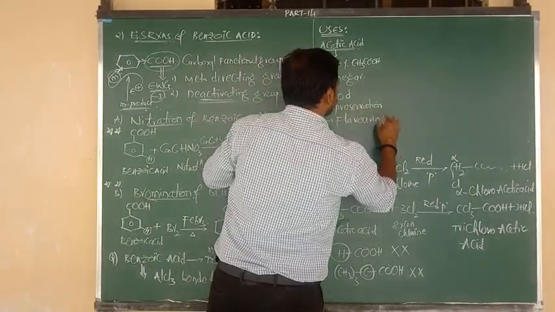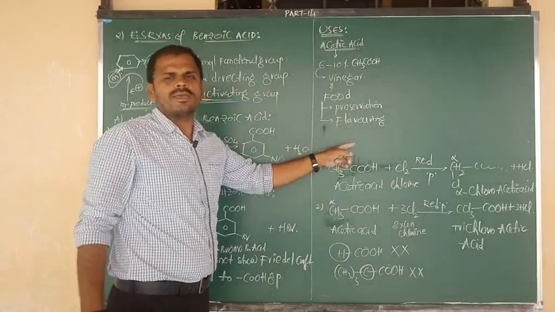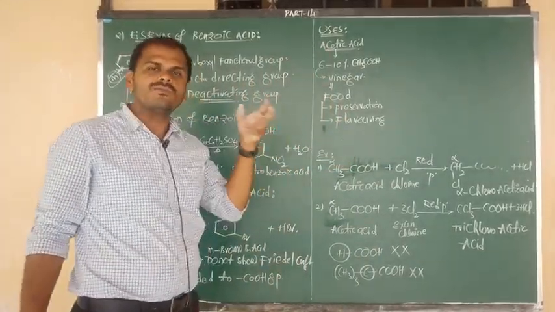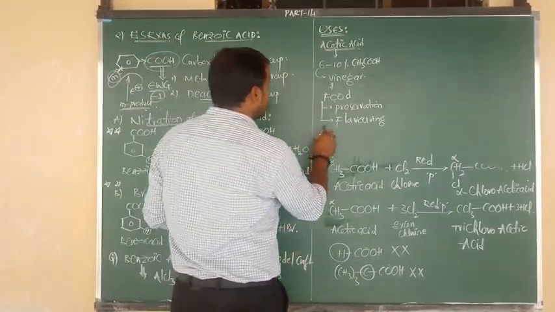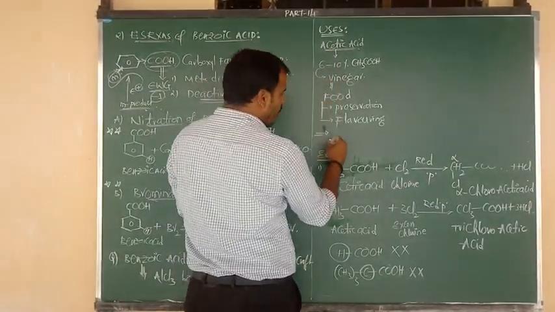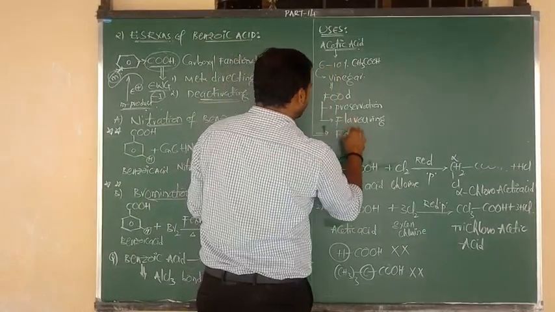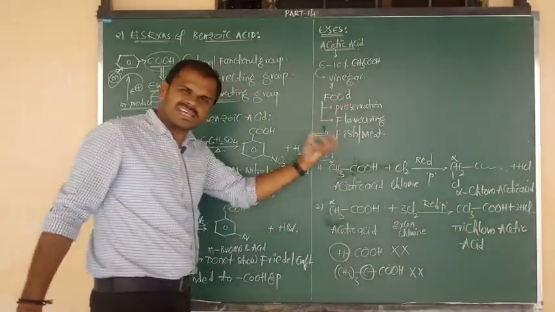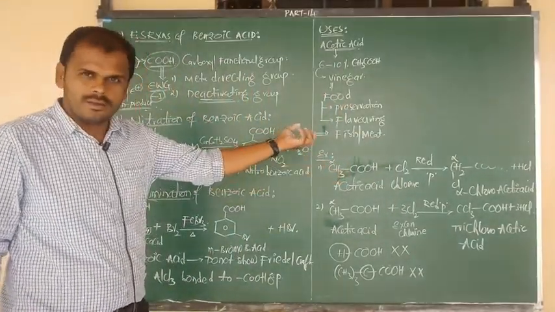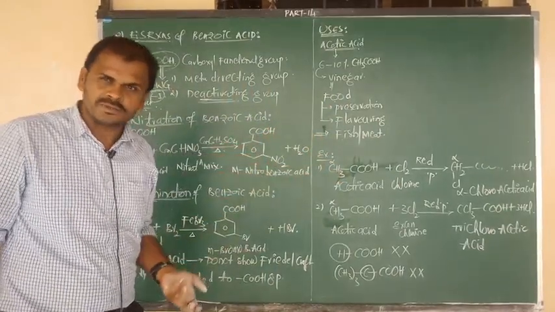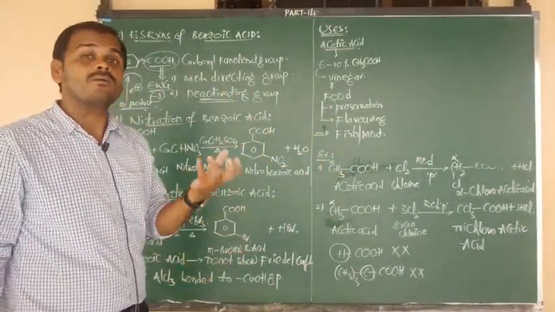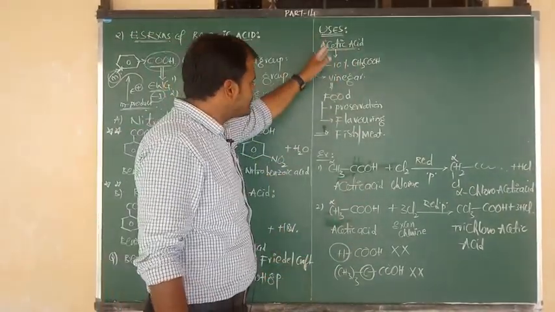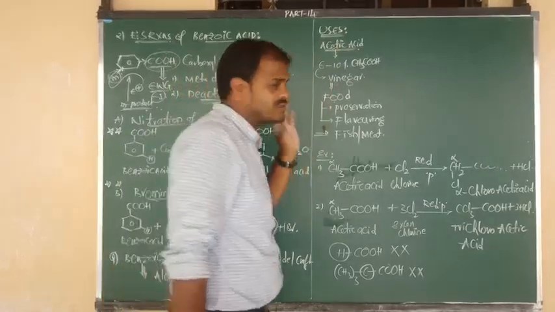So for preserving and flavoring food items, we use vinegar in the food industry. One more very important point is that acetic acid can be used for the preservation of fish and meat. Fish and meat substances can be preserved and protected by the use of acetic acid. These are the very important uses of acetic acid, try to remember them.